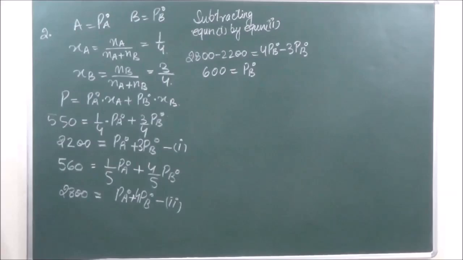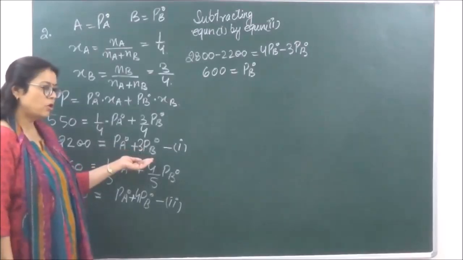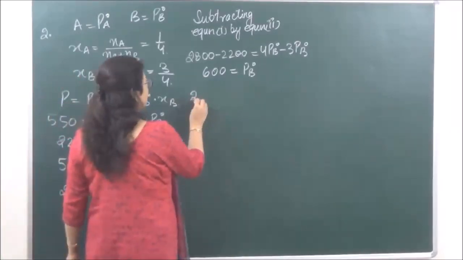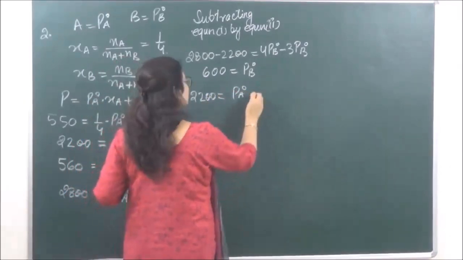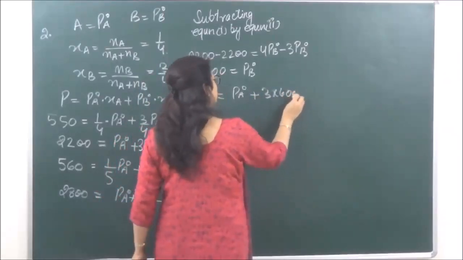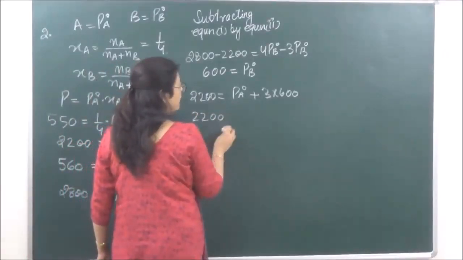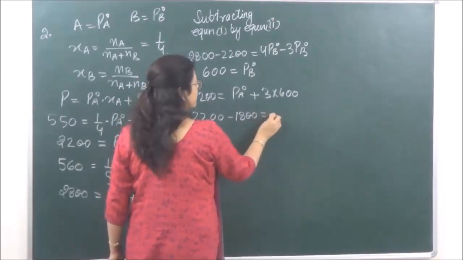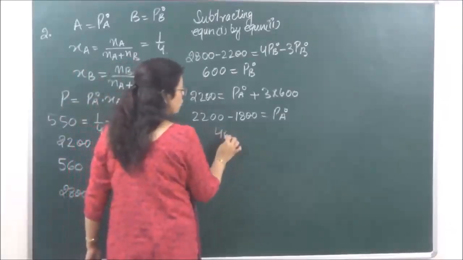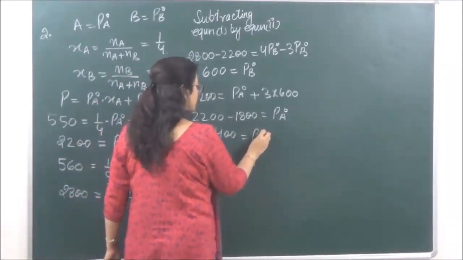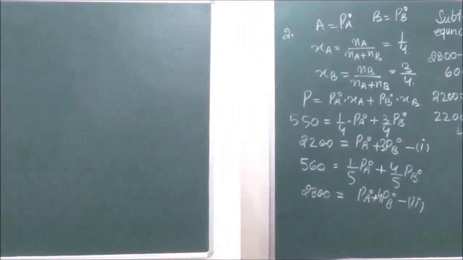Now we can find PA naught by taking any equation. Let's say we take equation 1, we put down the value of PB naught over here. So what will we have? 2200 is equal to PA naught plus 3 into 600. So this will become 1800. Therefore 2200 minus 1800 is equal to PA naught, which becomes 400. Got it? So this is how we were supposed to do it.